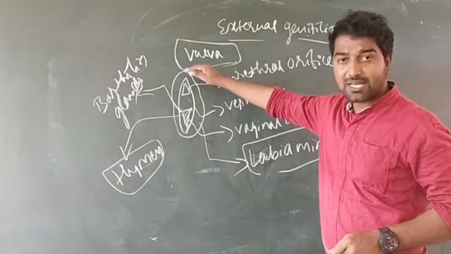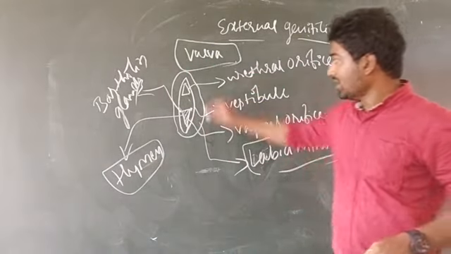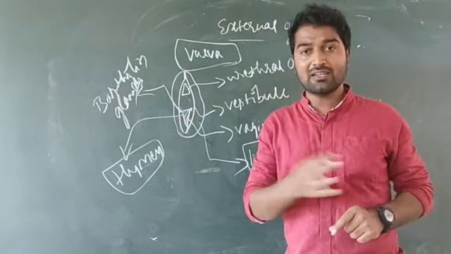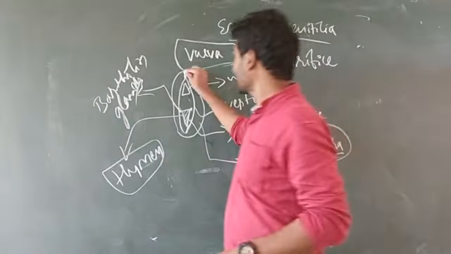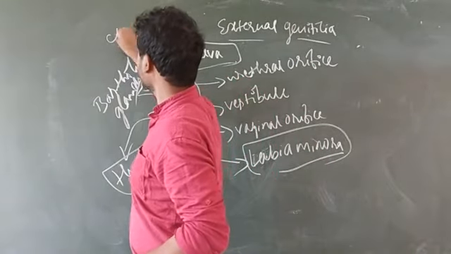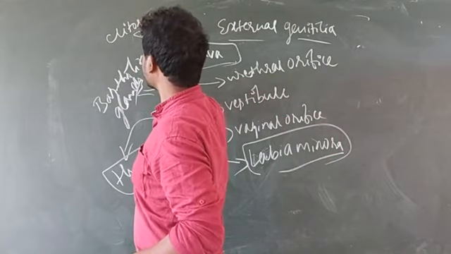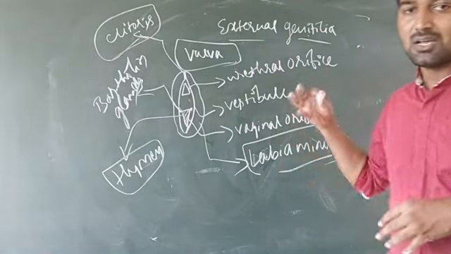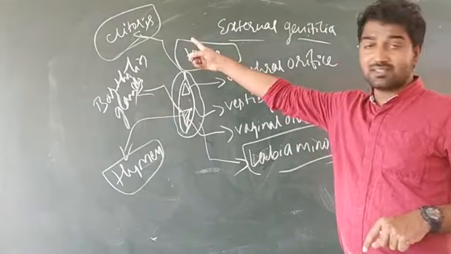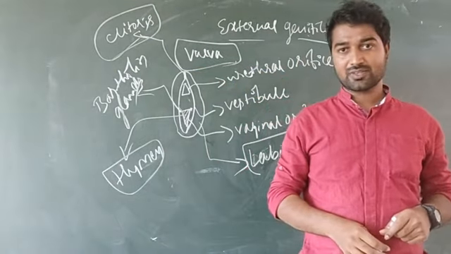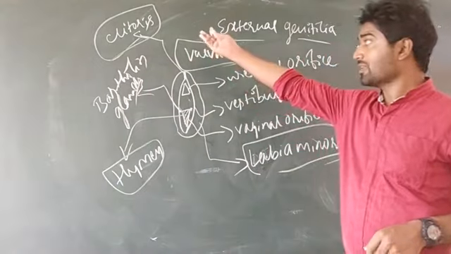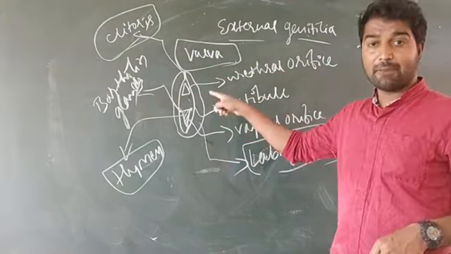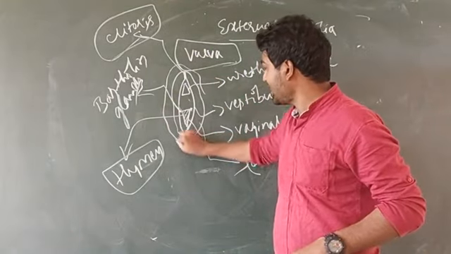And on the upper side of the labia minora, in this region, one erectile organ is present. That erectile organ is known as the clitoris. This clitoris is homologous to the penis, because the clitoris is an erectile organ. And around the labia minora, another cushion fat skin layer is present.